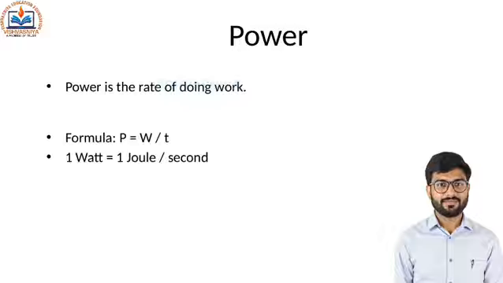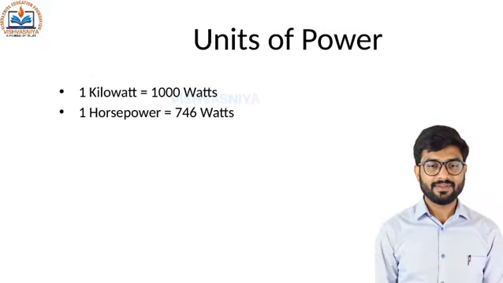Now let's define power. Power is the rate at which work is done or energy is transferred. The formula is power equals work divided by time. 1 watt is 1 joule per second. Also remember, 1 kilowatt is 1000 watts and 1 horsepower is 746 watts.